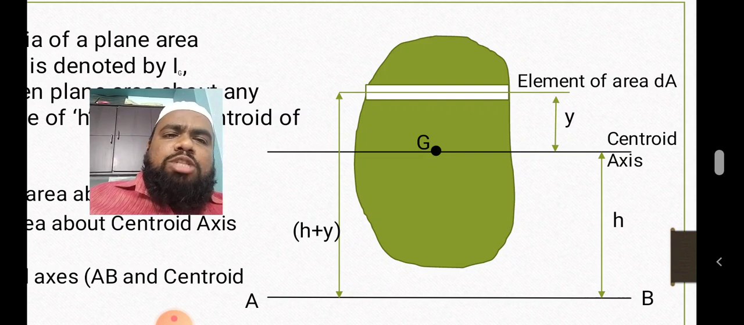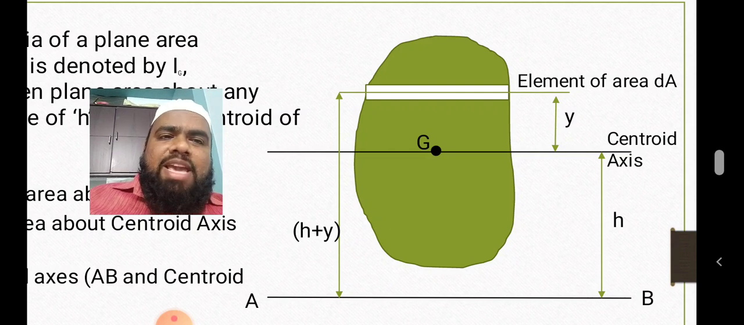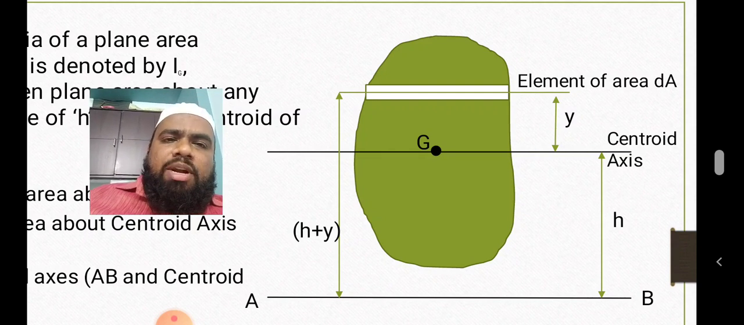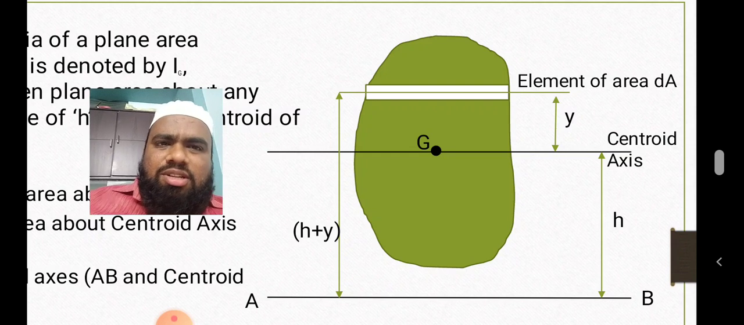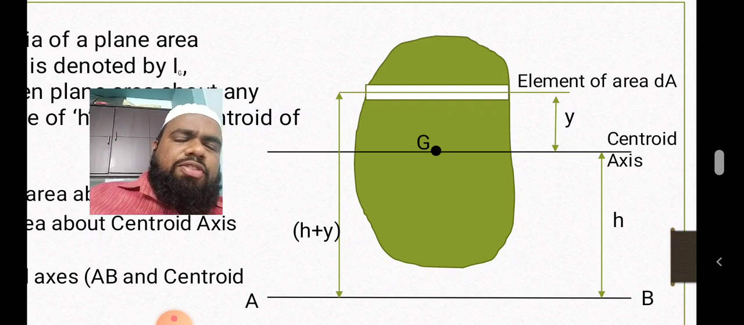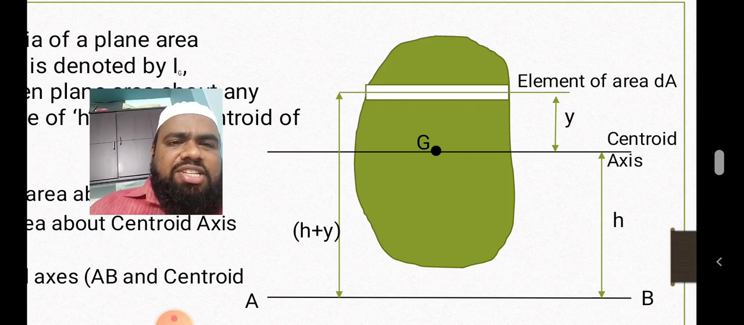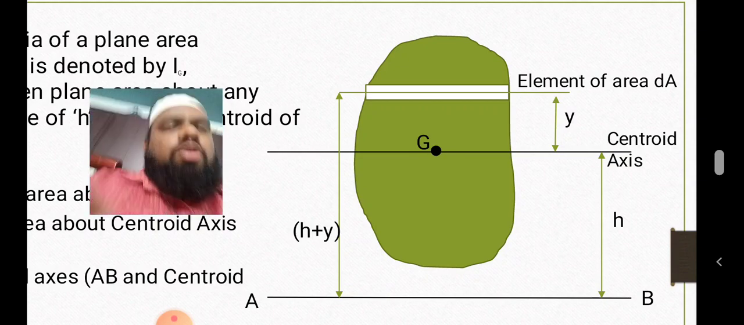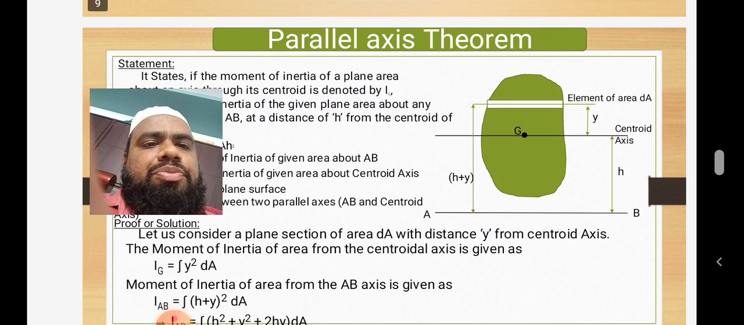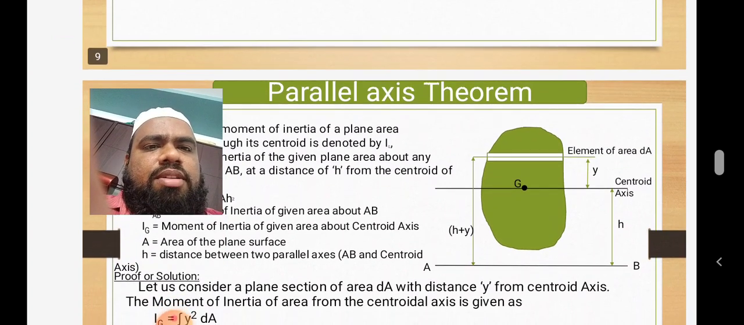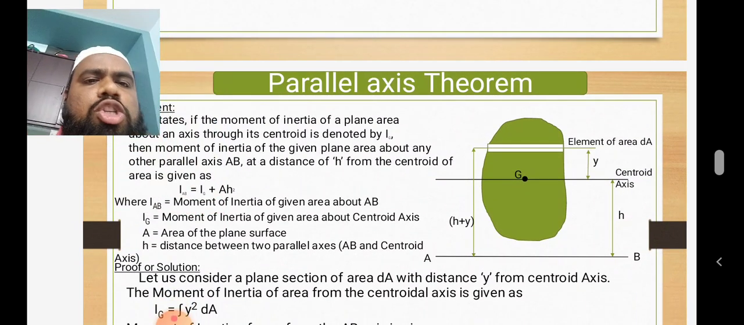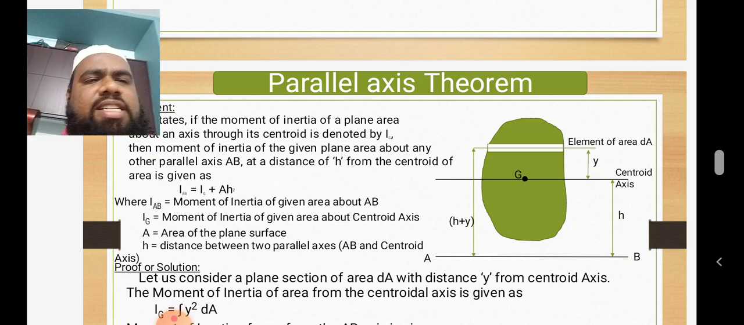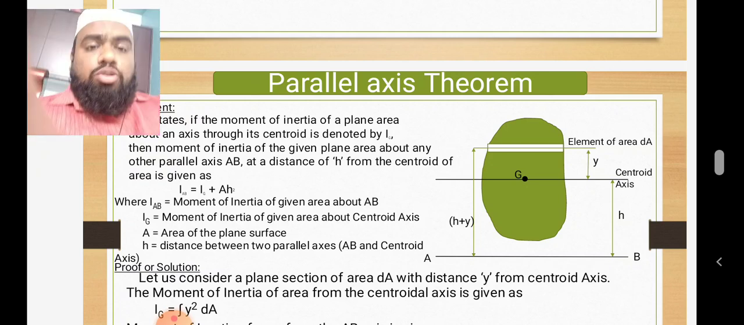Now IAB, the moment of inertia about the AB axis, will be equal to the moment of inertia about its centroidal axis plus area into H square. H is the distance from the centroidal axis to the bottom axis. Clear? Now we have to prove this theorem. This topic you can go through very easily.